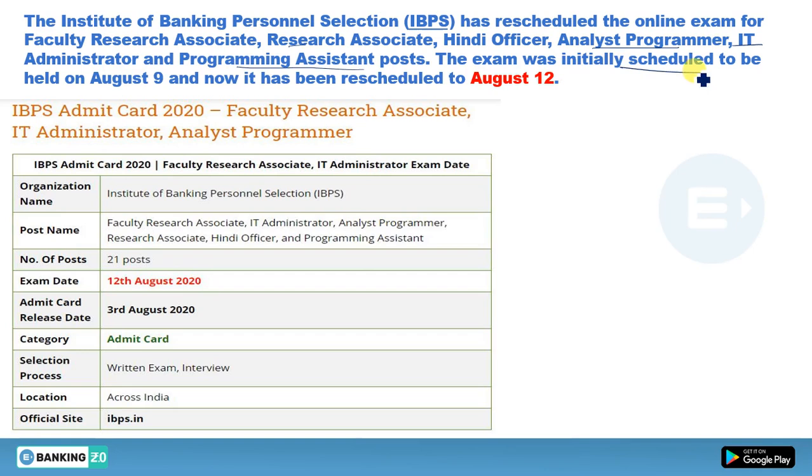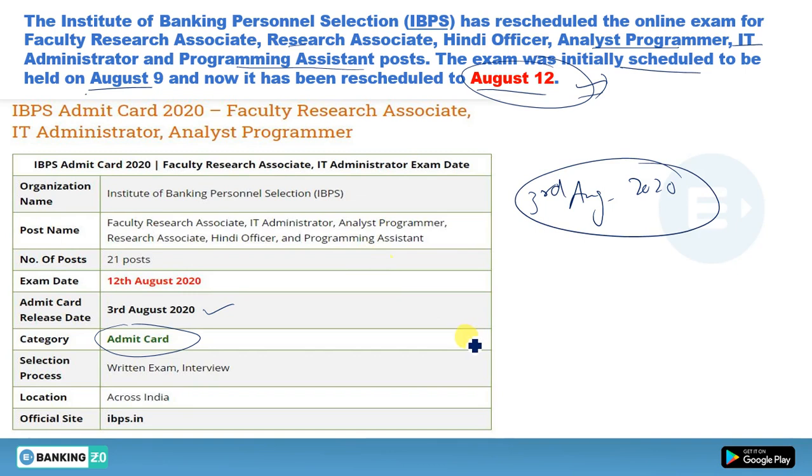This exam was initially scheduled to be held on 9th August, but now it has been rescheduled to 12th August. So this exam will be held on 12th August, and IBPS has released the admit card on 3rd August 2020. So you can download the admit card. We have given the link of this admit card in the description box. You can download it from there. And there are total 21 posts in these exams.